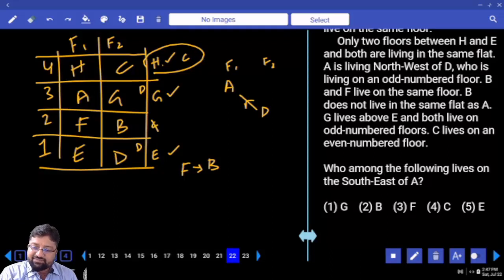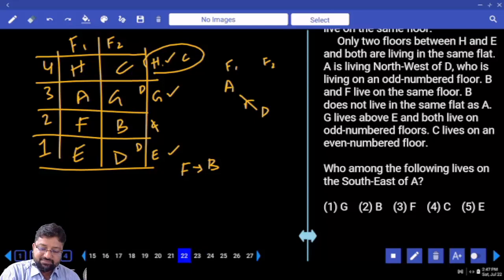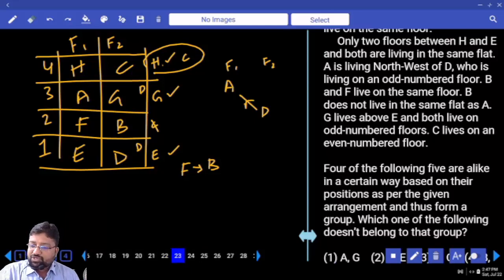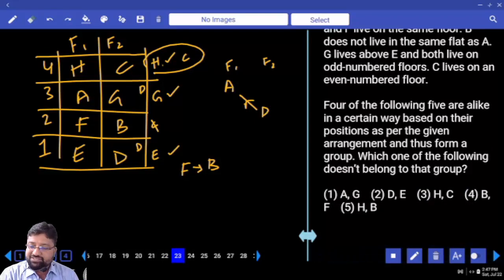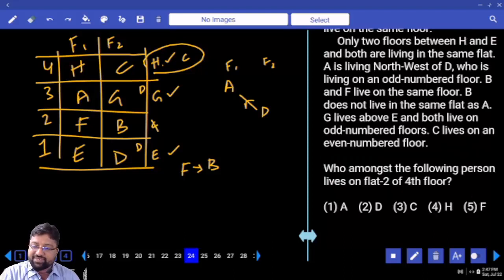Who amongst the following lives on the southeast of A? Southeast of A, B and D. But in the options we have only B. 4 out of the following 5 are alike. A and G, 3rd floor. D and D, 1st floor. H and C, 4th floor. B and F, 2nd floor. H and B, different floors. Everybody belongs to the same floor, but H and B, different floors.